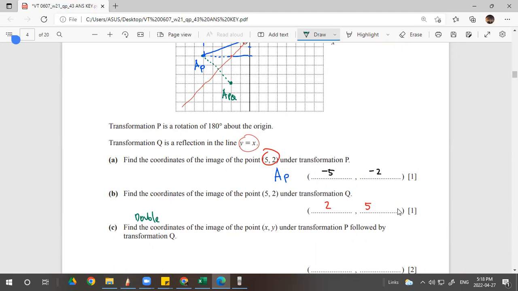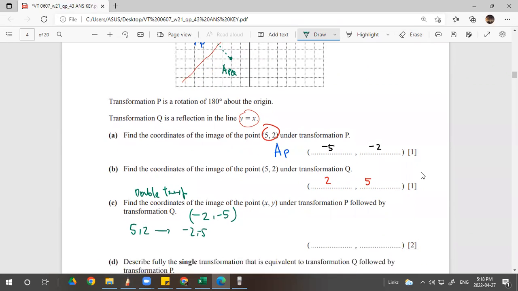I did something wrong just now. So this will be negative 2, negative 5, right? Can you imagine if I do this from scratch? It's so long. So from 5, 2 to negative 2, negative 5. So what you do to x and y? This is x, this is y. So the x becomes negative, and the y comes in front, negative y. So this is the general form.